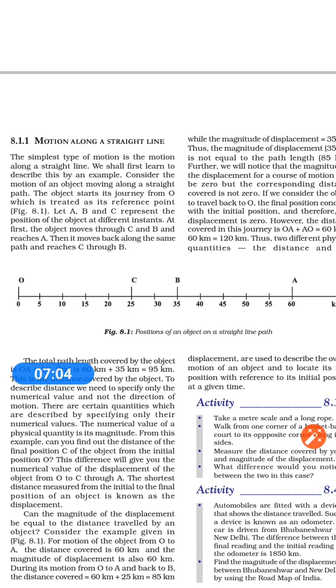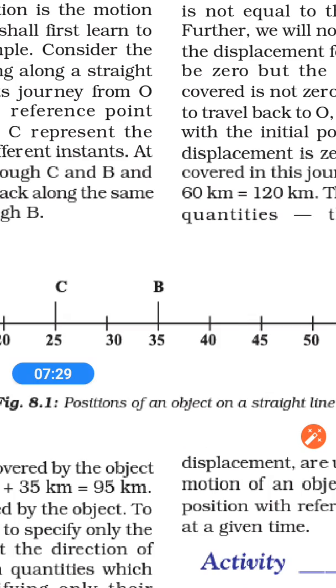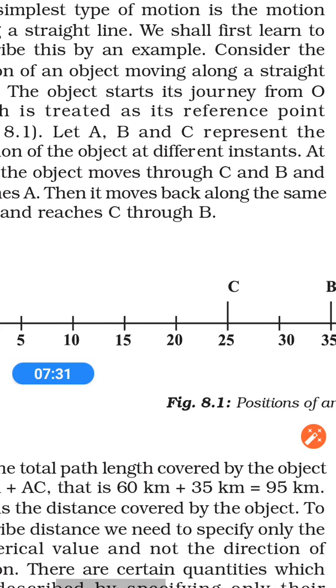It is 60 kilometers. So my next question is this: you started your journey from the point O, then you reach the point A, and again you go back to the point C. Got it? So now listen to the question carefully. The question is, what is the shortest distance between the points O and C?